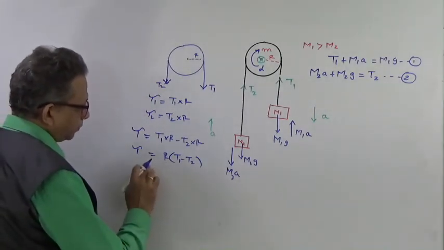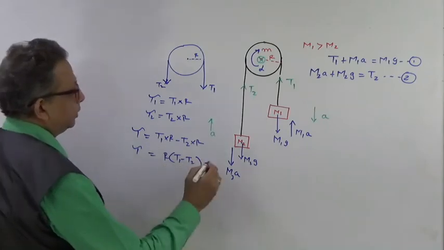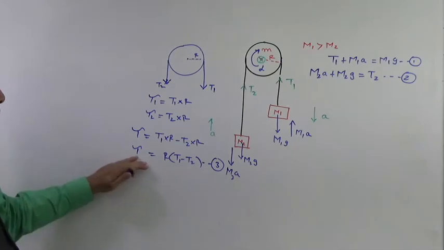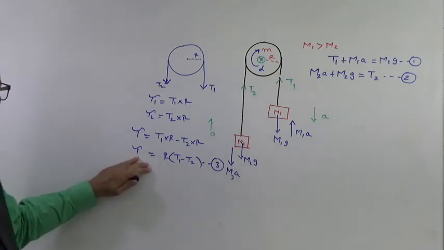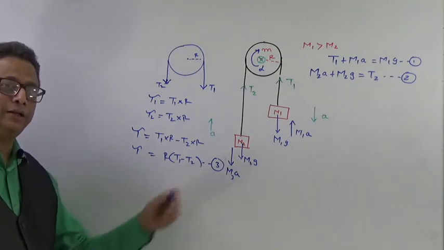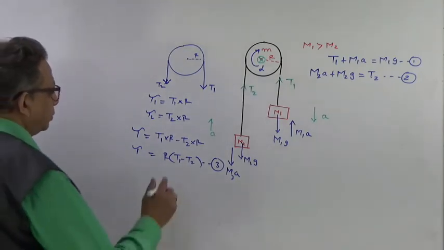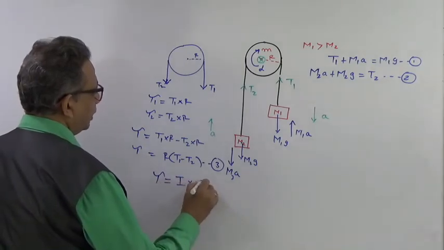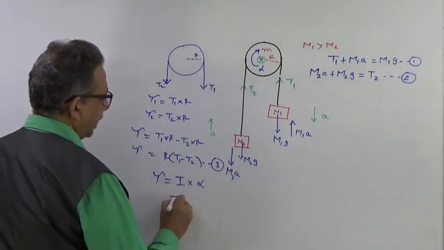Now once you get this particular equation, this is my third equation for the torque. Now once the torque equation is given, we have to find the relation of torque in rotational motion. So the relation of torque in rotational motion is given as torque is equal to I into alpha. And what is I for this?